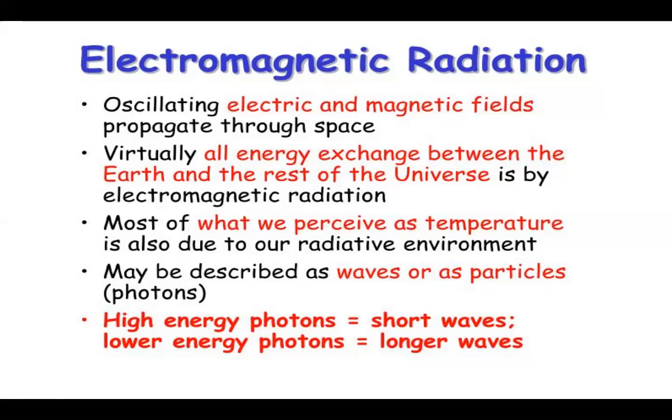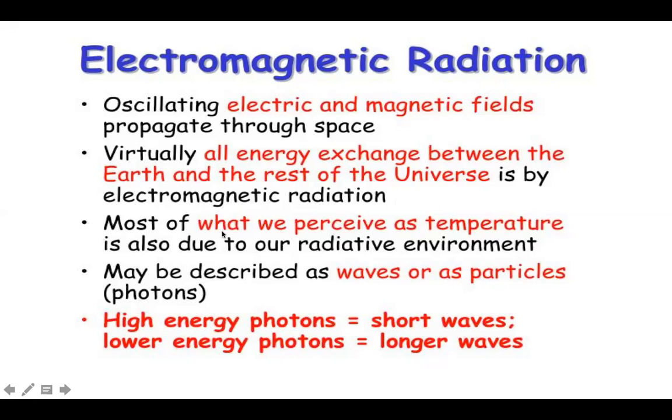The example is the traveling of electromagnetic radiation through space, like from stars and the sun, electromagnetic waves travel directly to Earth without the help of any medium. So that's the best example. Virtually all energy exchange between the Earth and the rest of the universe is with the help of electromagnetic radiation.